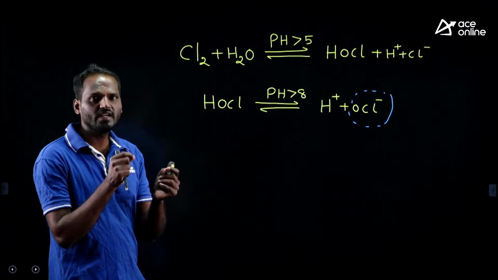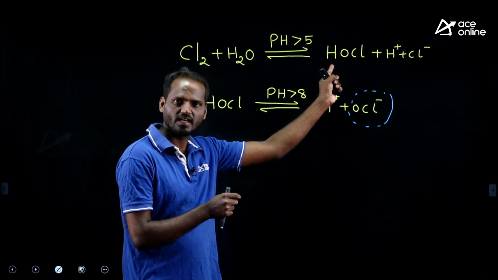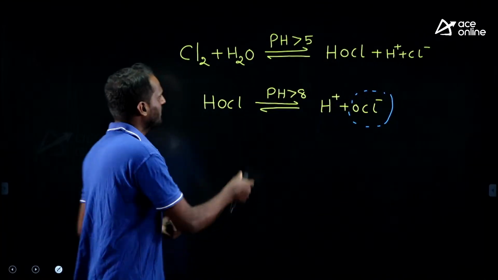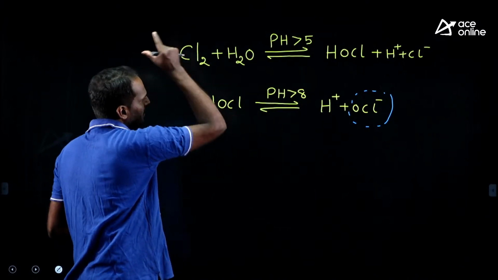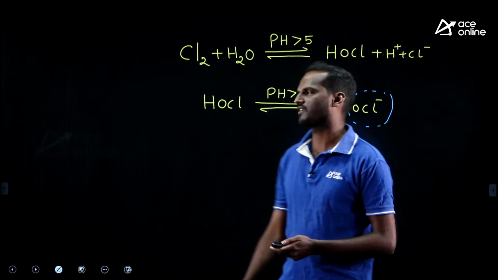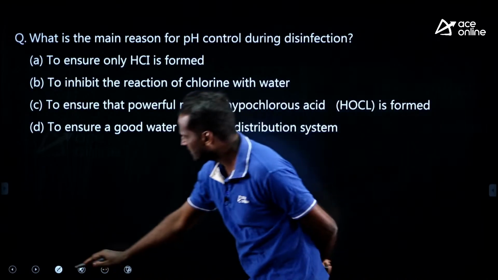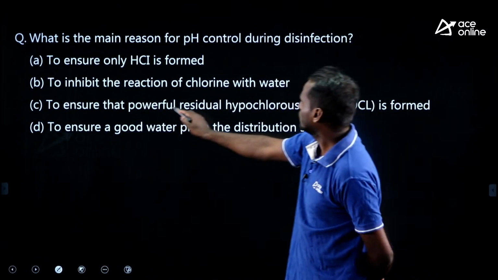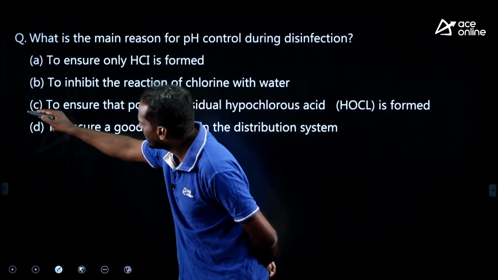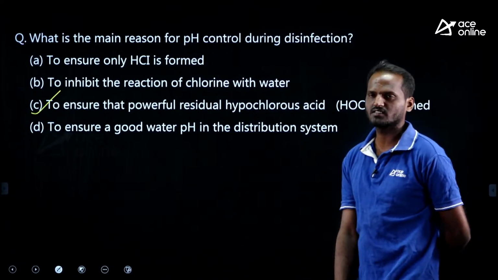Therefore, we need more hypochlorous acid in our water so it does our job more effectively. That is why we control the pH. Which option is matching here? To ensure the powerful residual hypochlorous acid is formed, we need to control the pH. Simple. Option C, Chennai is correct.